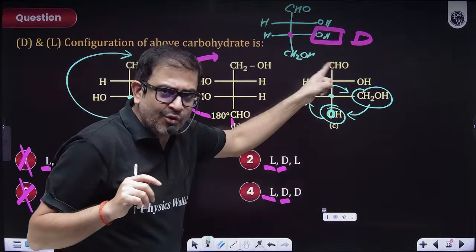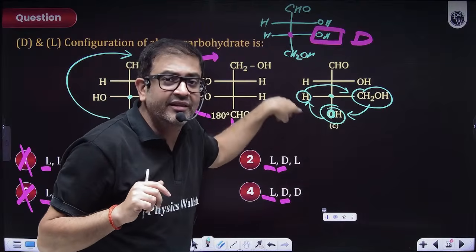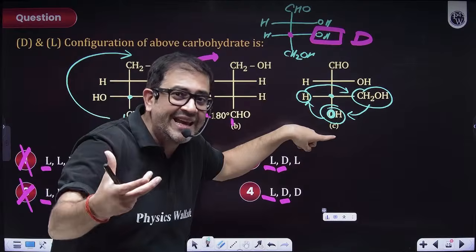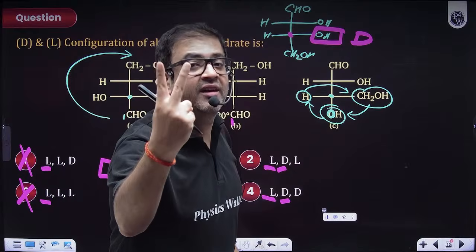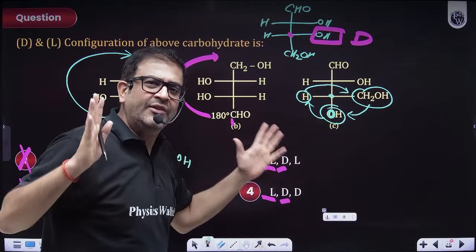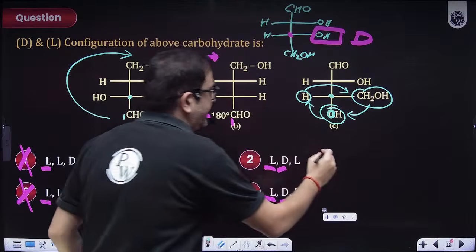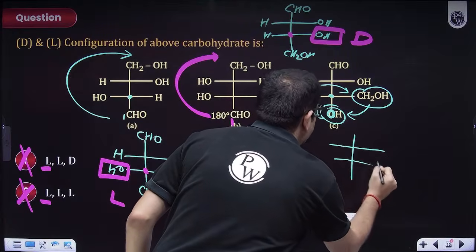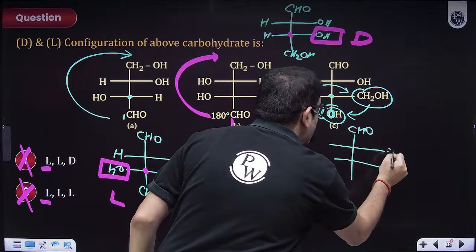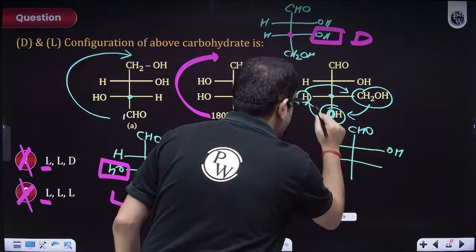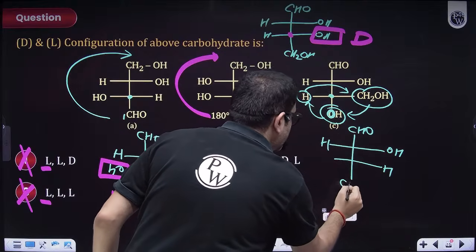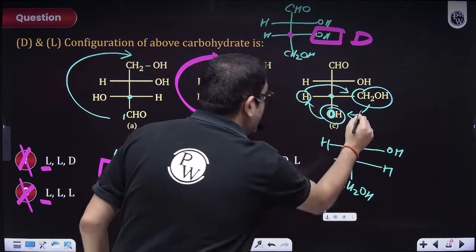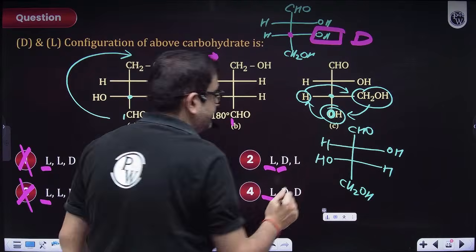If you just rotate this triangular, a 3 triangular exchange is the same as doing 2 even exchanges. It will not change the optical activity. So this is CHO, this is OH, this is H, this H has come here, this CH2OH has come here, and this OH has come here.